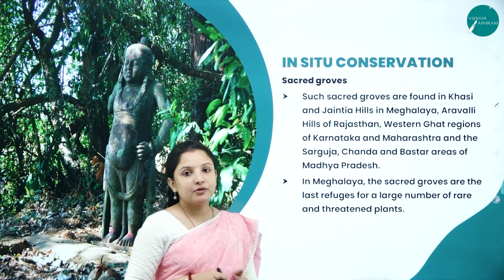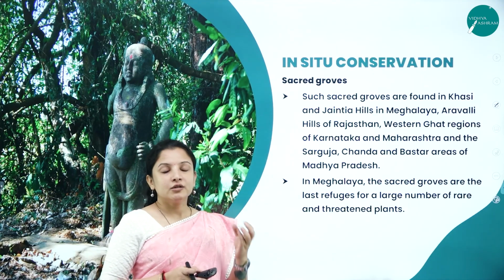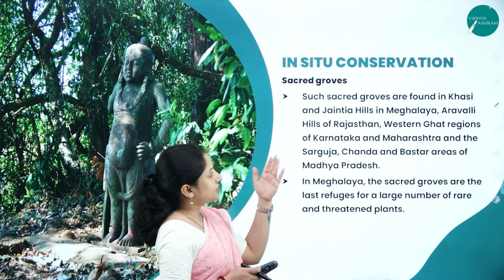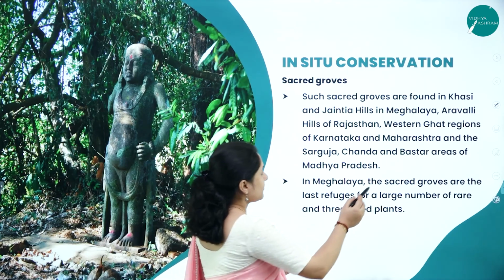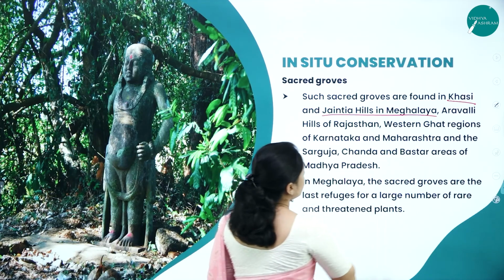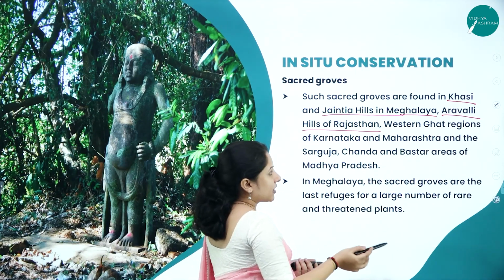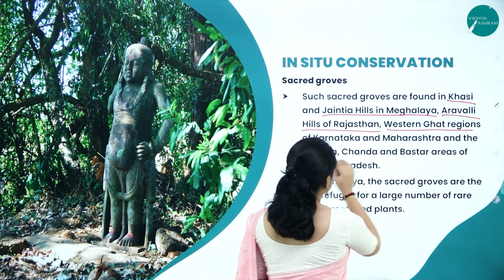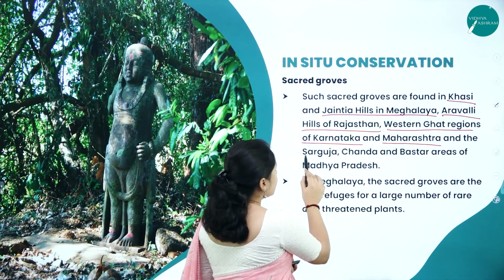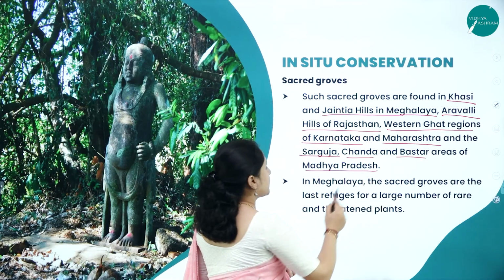So, the best example for an ethical conservation and in situ conservation is the sacred grove. Because of the ethics of the people, the sacred groves have developed. Sacred groves are found in Meghalaya, in the Khasi and Jaintia hills. They are found in the Aravalli hills of Rajasthan, and we can find them in the Western Ghat regions of Karnataka and also in regions of Maharashtra and the Sarguja, Chanda and Bastar areas of Madhya Pradesh as well.